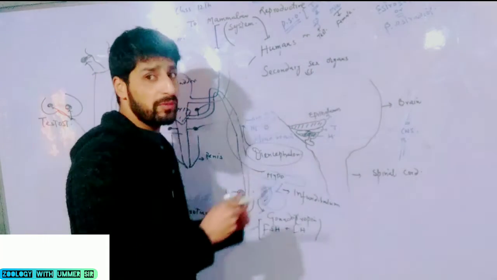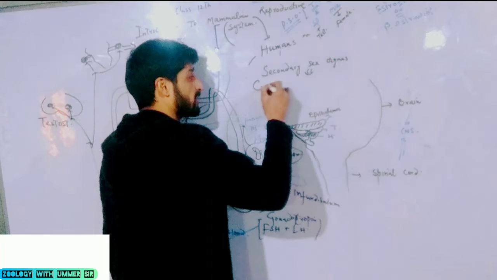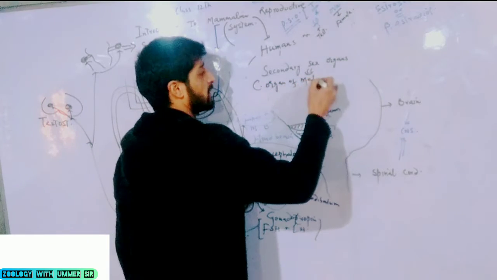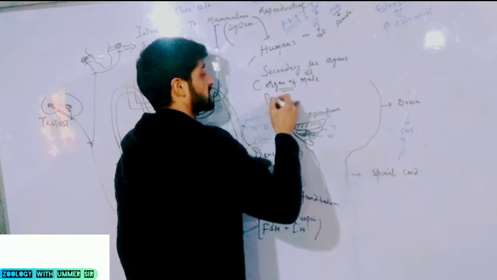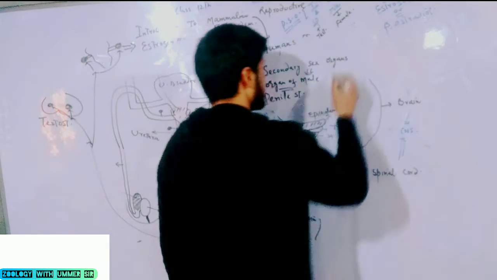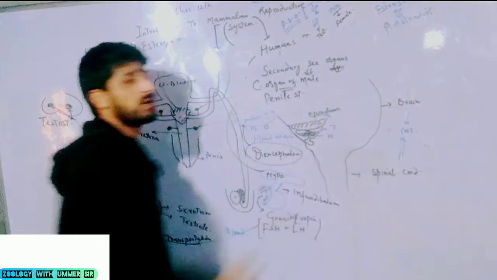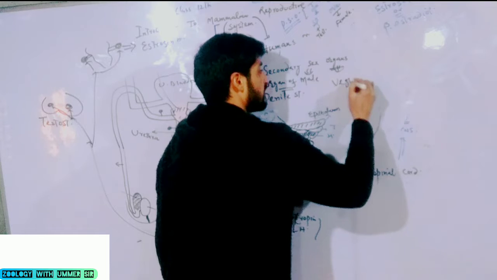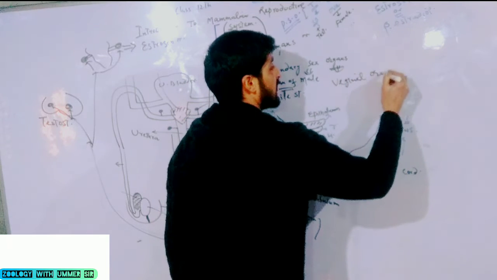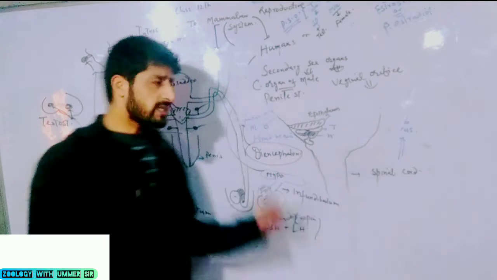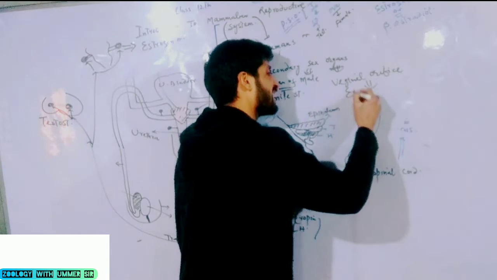For example, copulatory organ of male. When I say copulatory organ of male, I mean penile structures or penis. And in case of females, the secondary sex organs include vaginal orifice. When I say vaginal orifice, I mean a special structure or external genitalia.